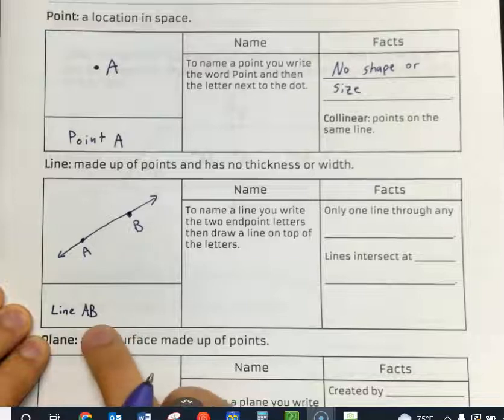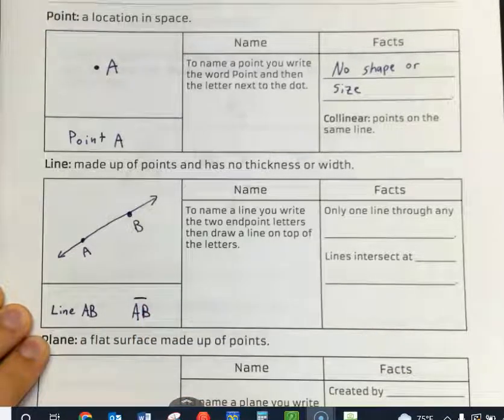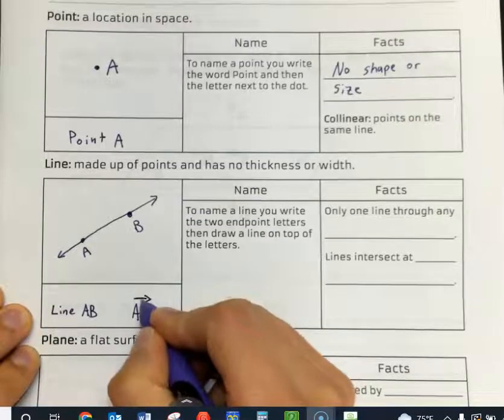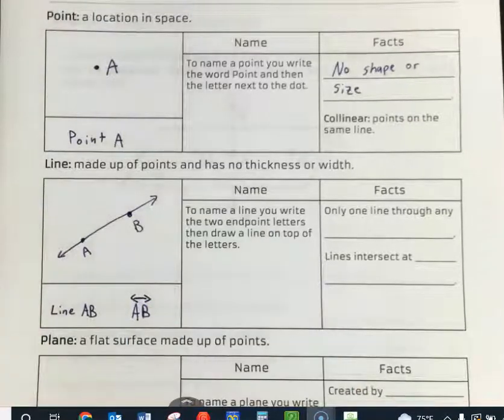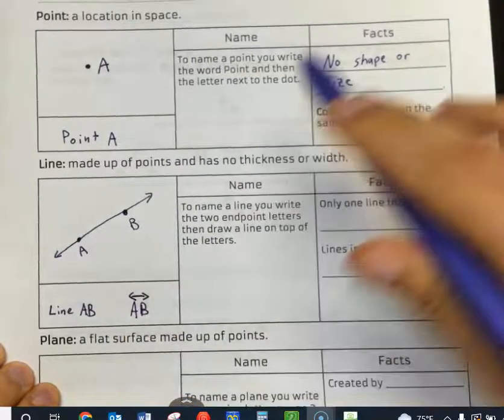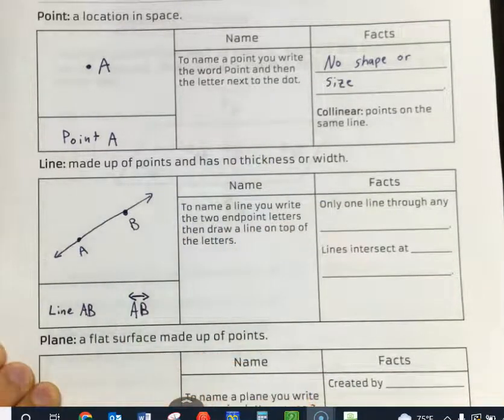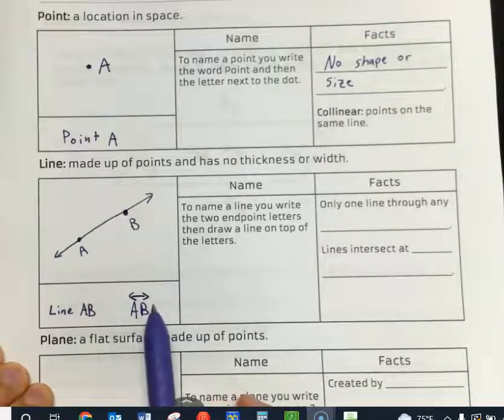And you will also see this as AB with this on top and then arrows going in both directions. And those arrows going in both directions means that this line goes on and on and on forever in that direction and goes on and on and on forever in the other direction. Okay, so it goes on infinitely in both directions.